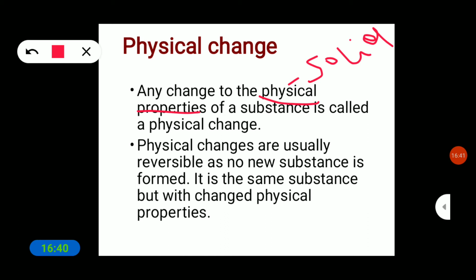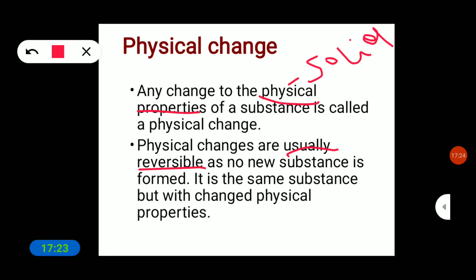What appears to our eyes is nothing but physical change, like the smell, the size, the shape, and the states of matter, converting between solid, liquid, and gas. These are all physical properties. Physical changes are usually reversible, as no new substance is formed.